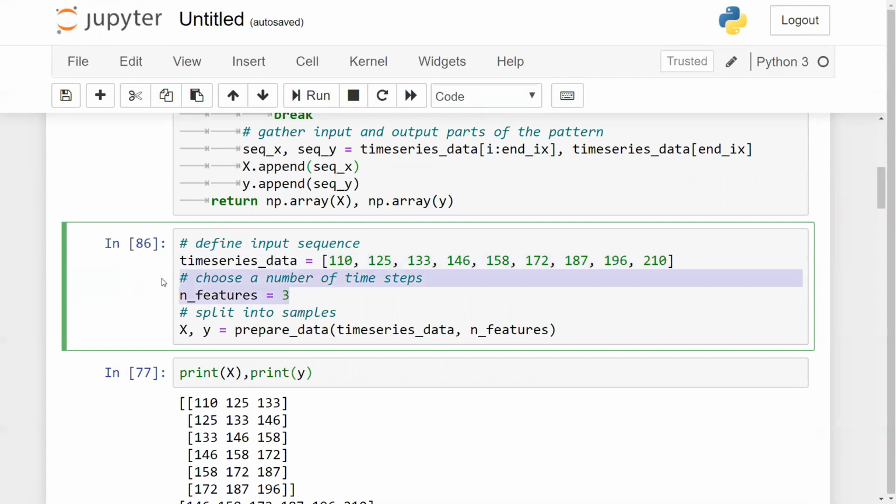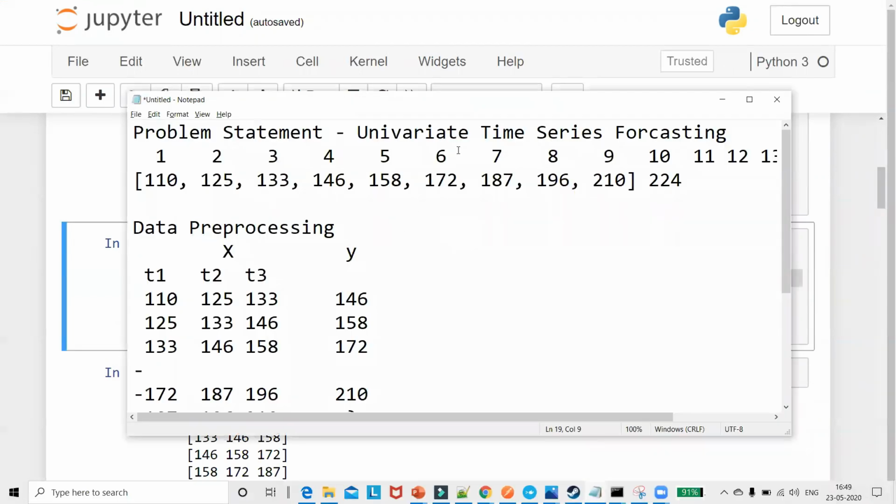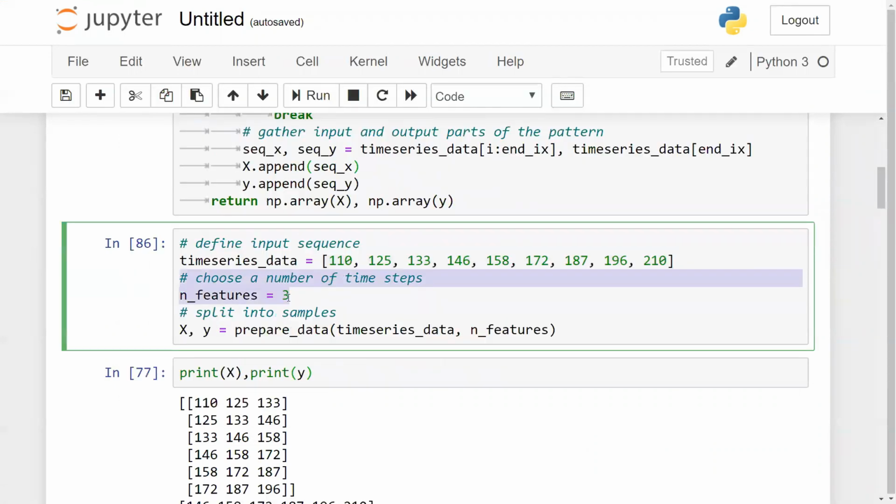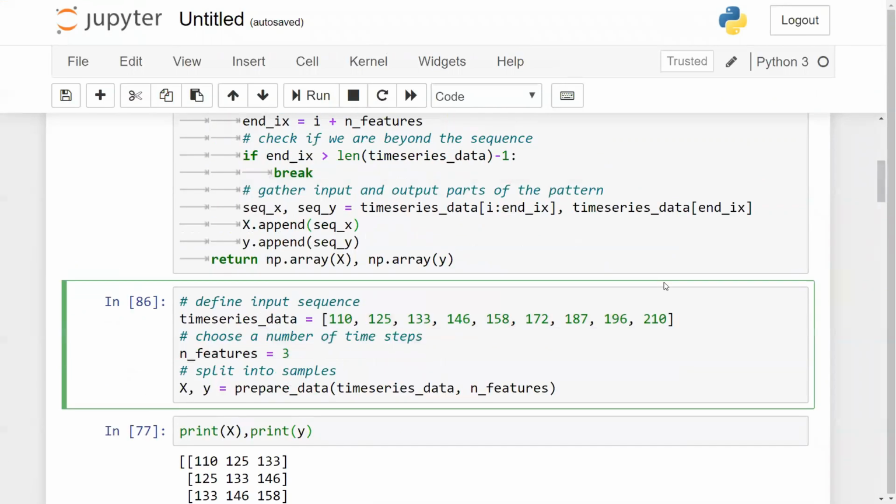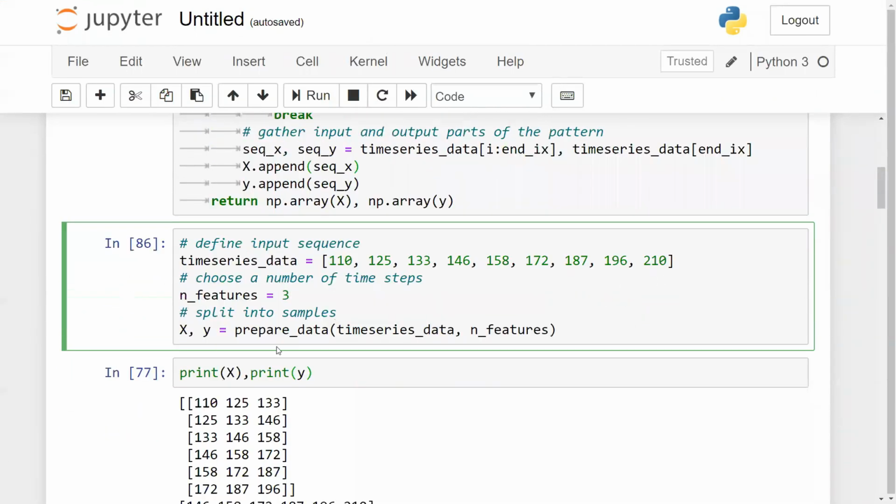I'm going to choose the number of timestamps. Number of timestamps basically means that, based on the timestamps, I have to pre-process my data, right? So here again, I have taken 3, and you can select your own value. You can select 4, 5, 6, any number of values that you want. Then you can see that I'm preparing my independent and dependent features from this particular function.